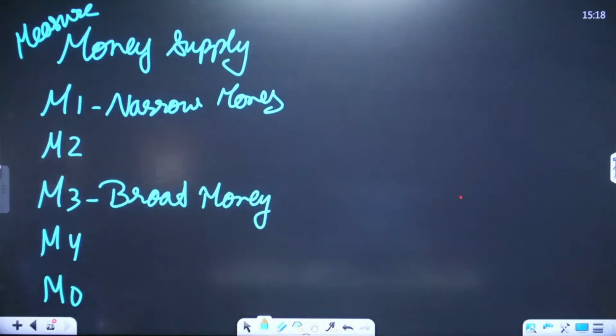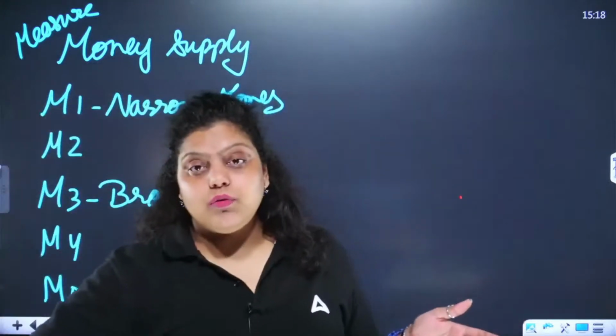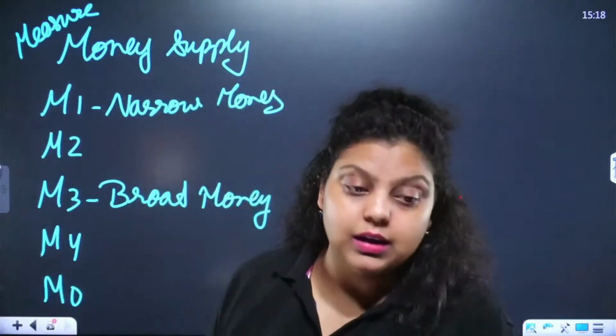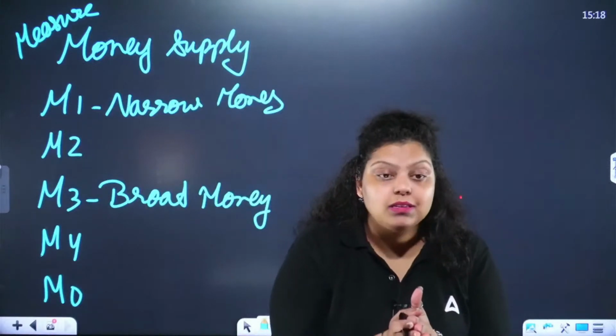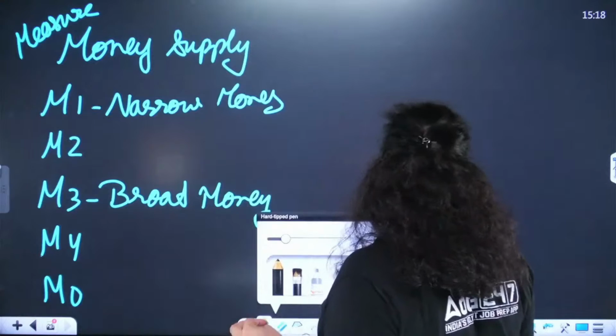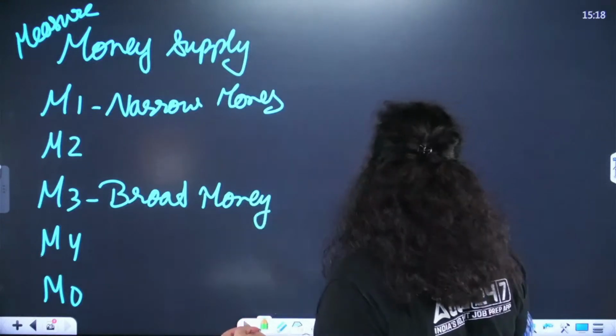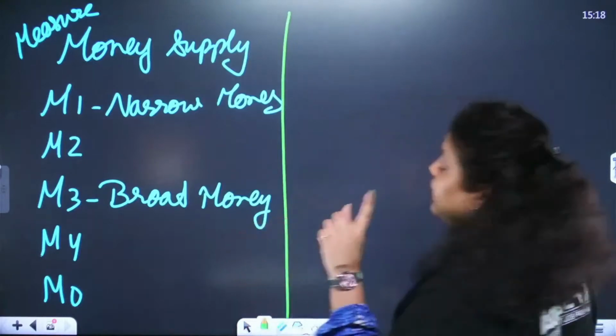Now it's very obvious that RBI is the central bank of our country. It's the responsibility of the RBI to manage the liquidity in the market. Liquidity means the cash flow in the market. And how will RBI manage this cash flow? With the help of monetary policy. RBI makes the monetary policy, so it is the responsibility of RBI to manage the money supply.